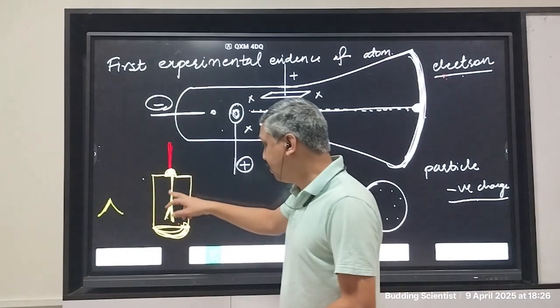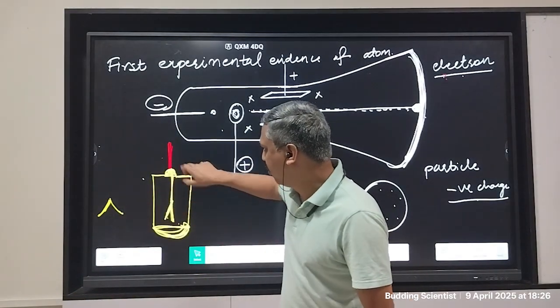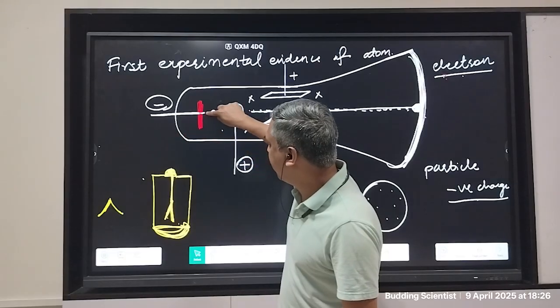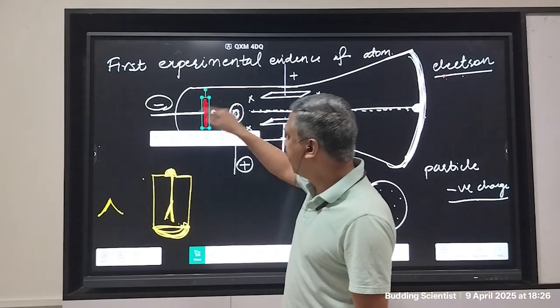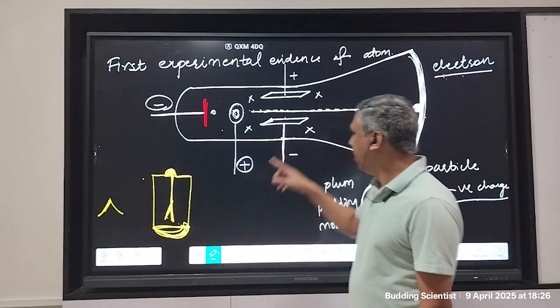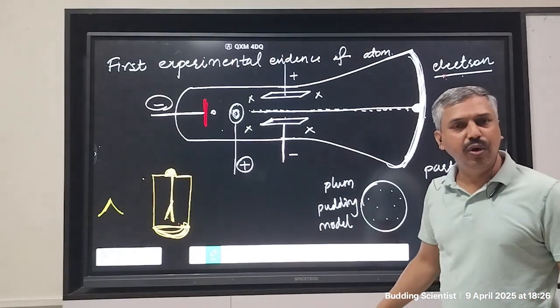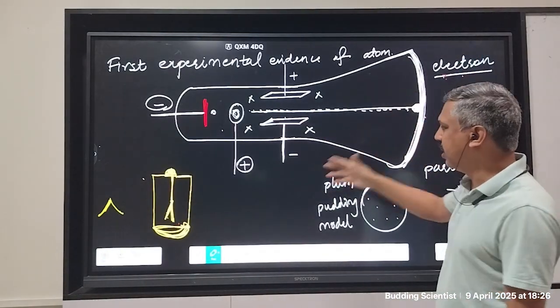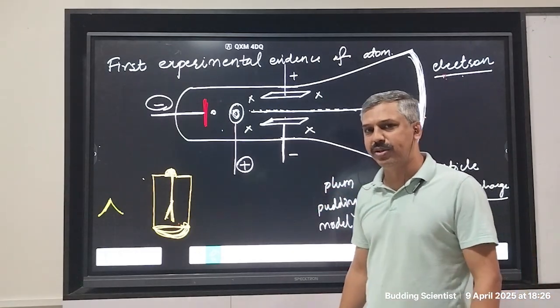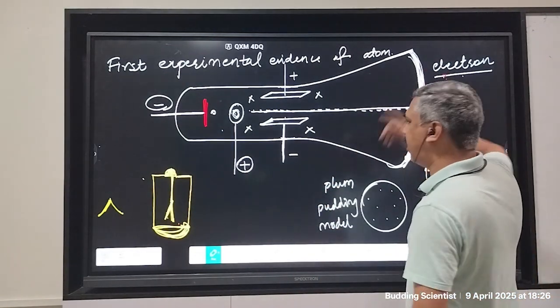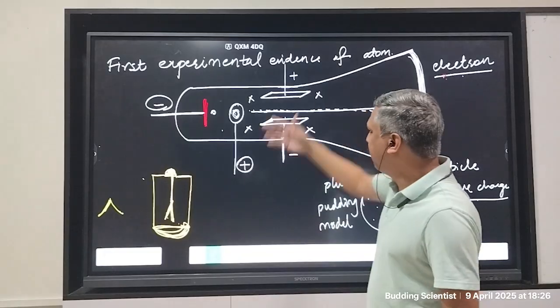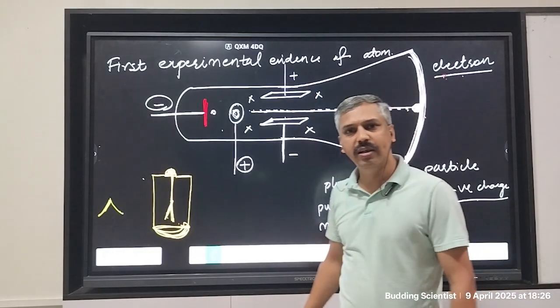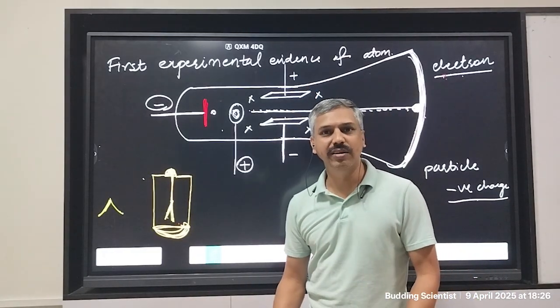He repeated the experiment with the same cathode. So the same cathode goes here. Same experiment was repeated. Again the electron was determined. Again the same thing happened. Electron was determined because the e/m ratio came out to be the same. The particle is definitely negative because the positive plate is attracting it. There is no doubt about it.